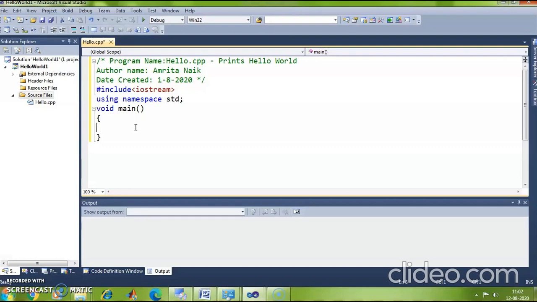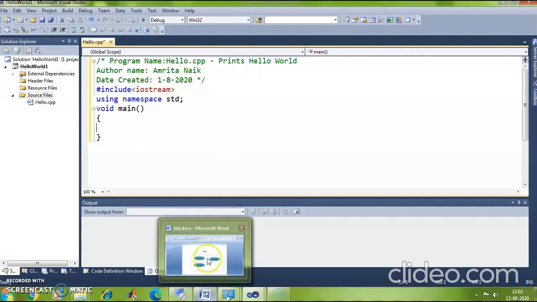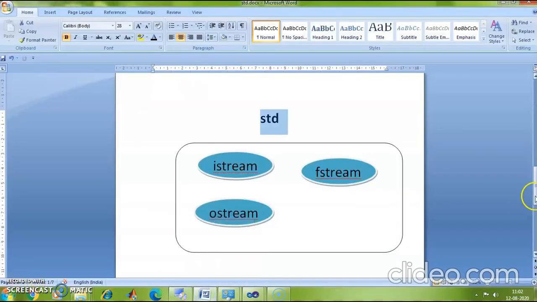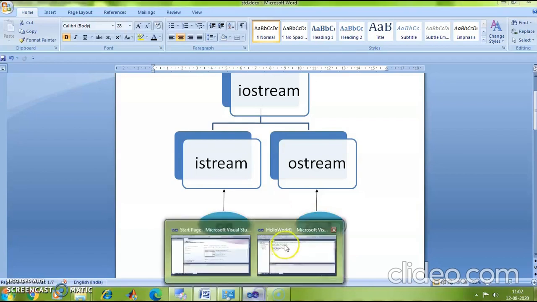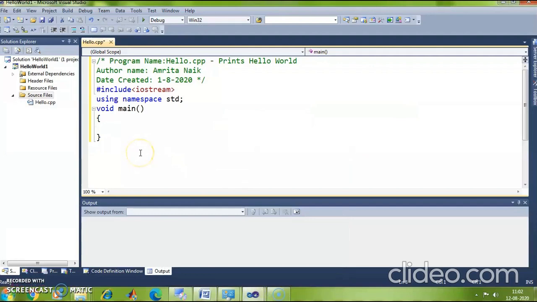I need to use cout object, right? I already mentioned to you that cout is an object of OStream class, and I am going to use this cout object to print something on the screen. So let me quickly use this object cout,